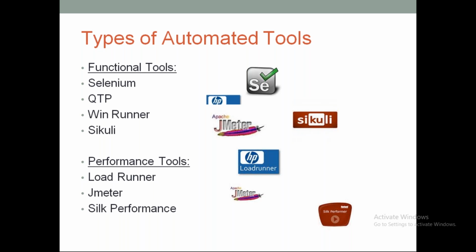There are two types of major testing we do, right? One is functional testing and then performance testing, right? Functional testing is all about whether the application is working as per the requirement, which is what we do as part of functional testing, right? And coming to performance, what is performance?